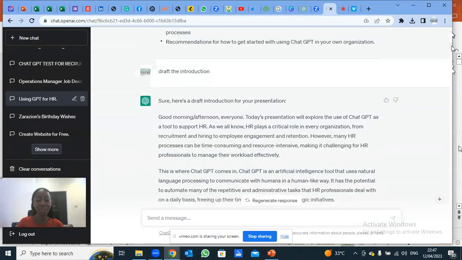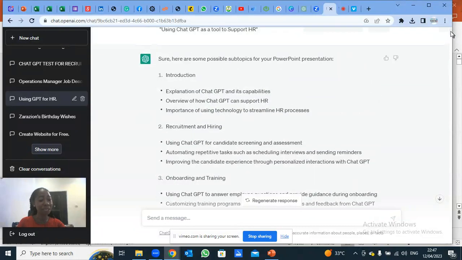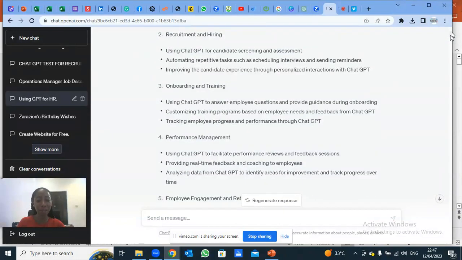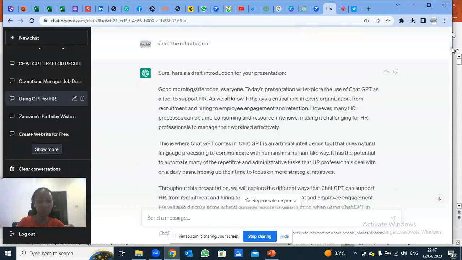Look at it. Now I start one by one. GPT tells me that the introduction is the first thing, right? Oh yeah, create the introduction now. Look at it.